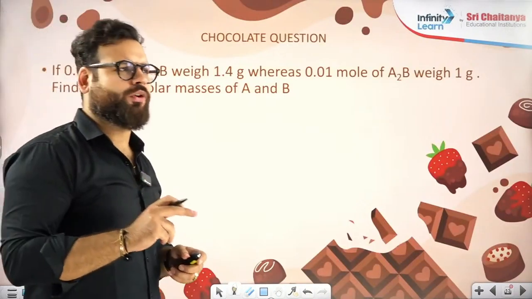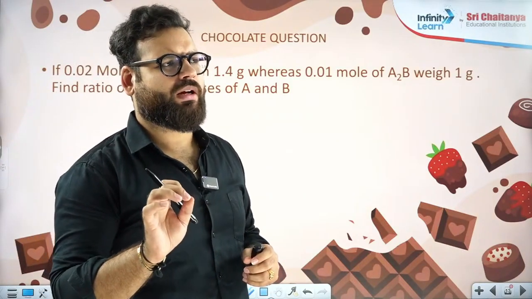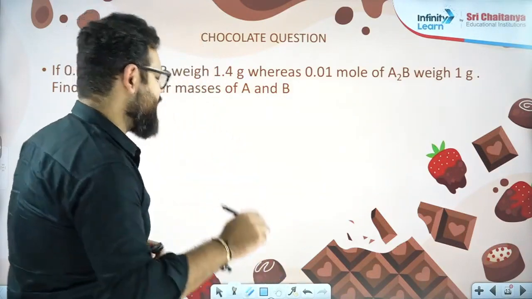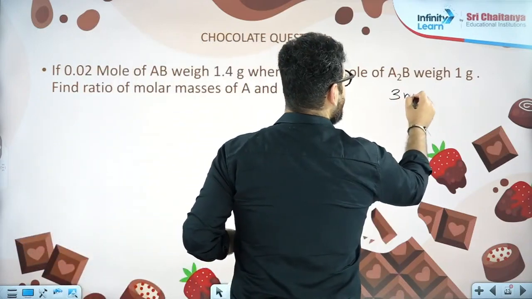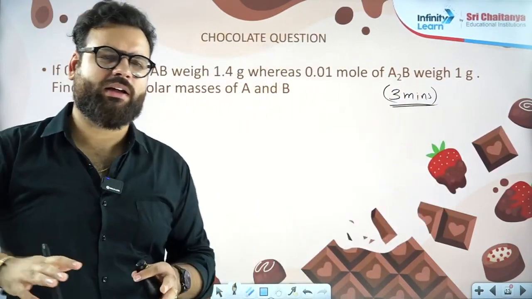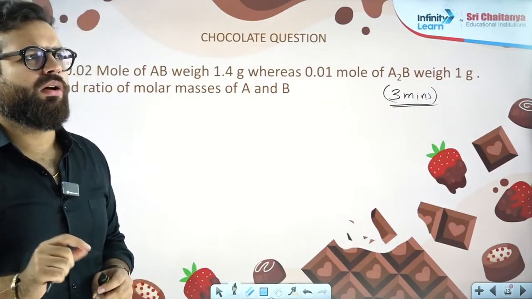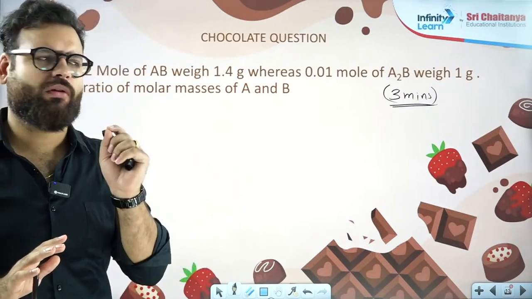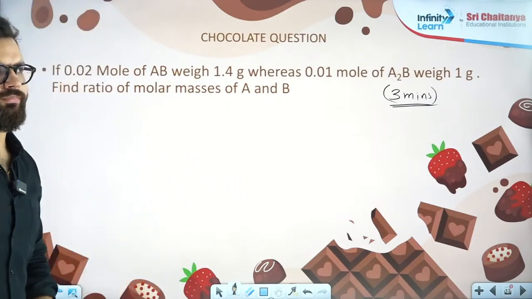Now there is a chocolate question for you. It's a difficult question. It might take some time to understand. Try this. I am giving you 3 minutes. If anybody gives me a correct answer here, I'll provide a chocolate to you. Exact answer I need. Get the answer, then put it in the chat. Be careful. Slowly solve. You don't have to solve it very fast.